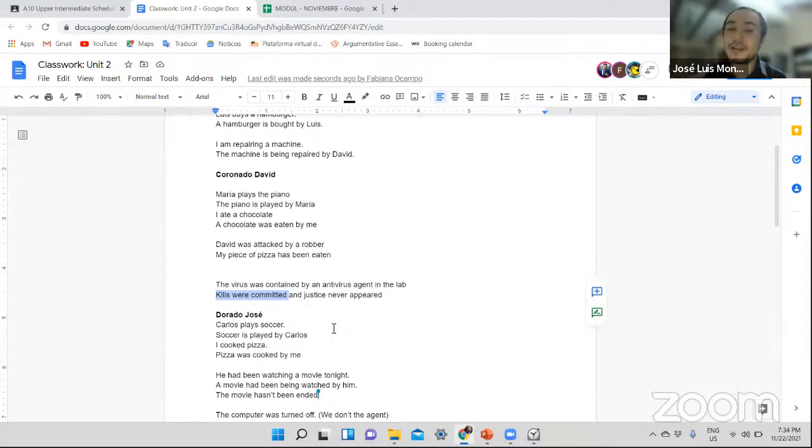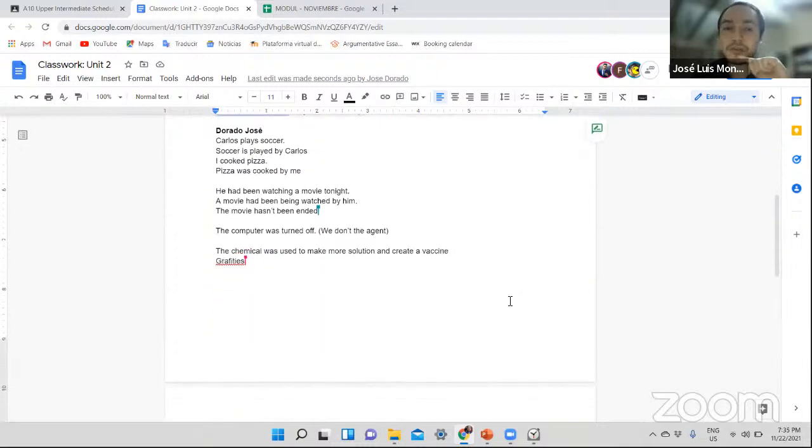So in the second case is when you want to avoid responsibility, or when you don't want to say who did that action because it was a bad action, something bad or very bad, and you don't want to mention who did it. You only mention the bad thing. Kills were committed or mistakes were made. All right. Try to think of one example like that, Jose. And if not now, I'm going to check it next class. All right. But do you have any questions related to passive voice in general?